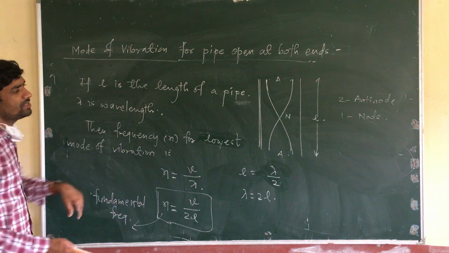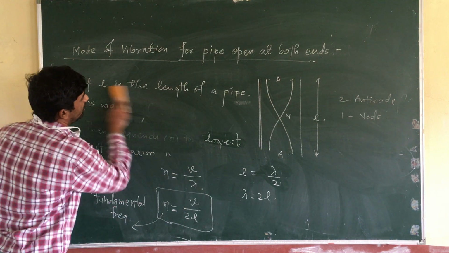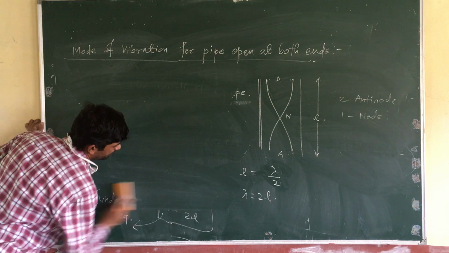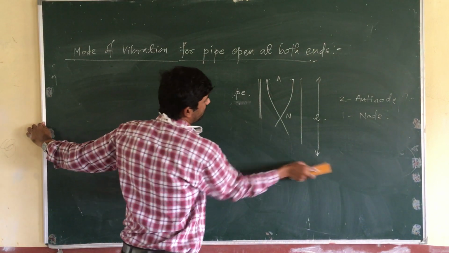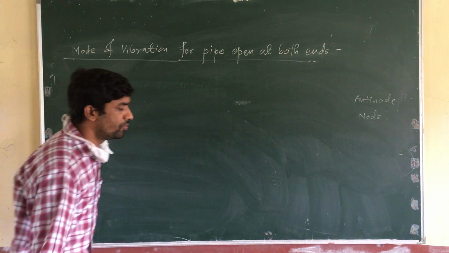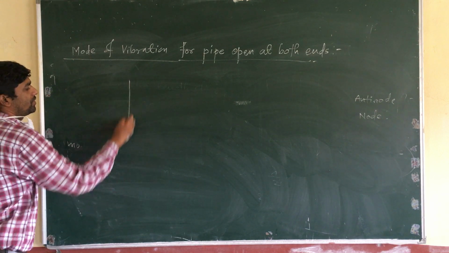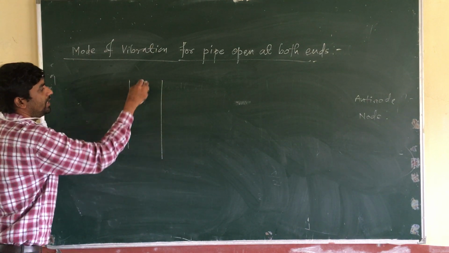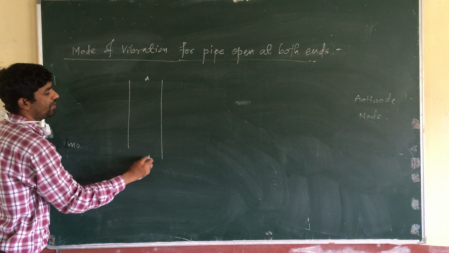What is the next possible mode of vibration? If the pipe is open at both ends, at the open end there is an antinode.